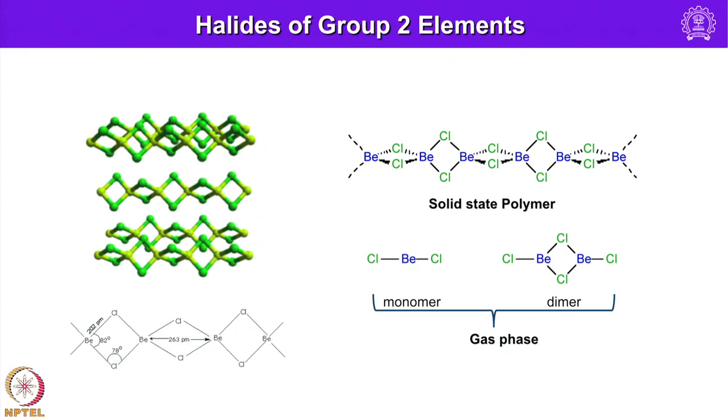Essentially, these are disposed at tetrahedral angles and they make bonds with chloride, and now the chloride lone pair will interact with one of the empty sp3 orbitals to establish a coordinate bond. This is how we have the linear structure that I have shown there. So, that means it is essentially a one-dimensional polymer.